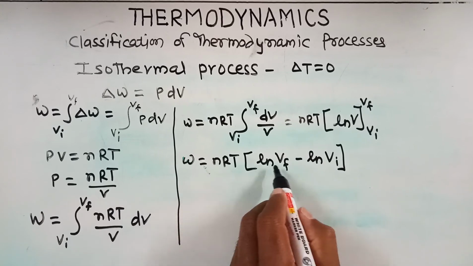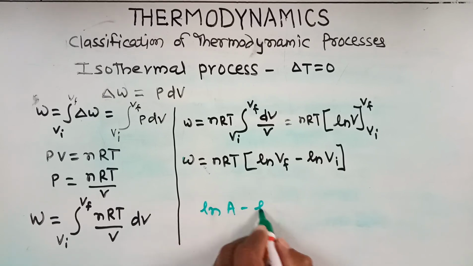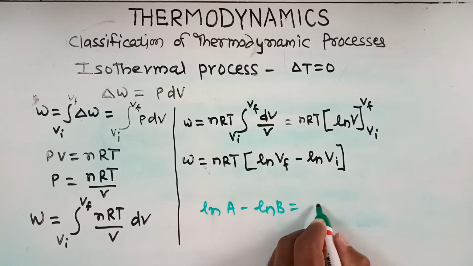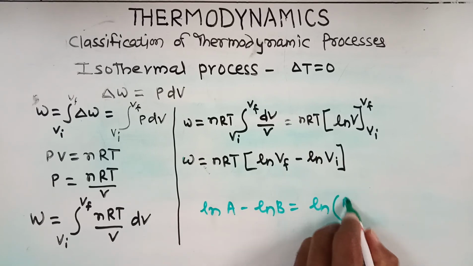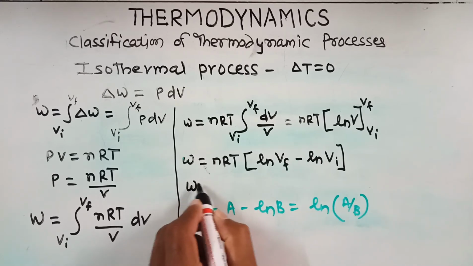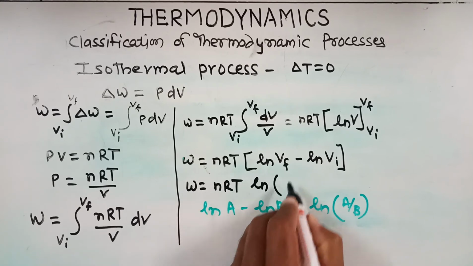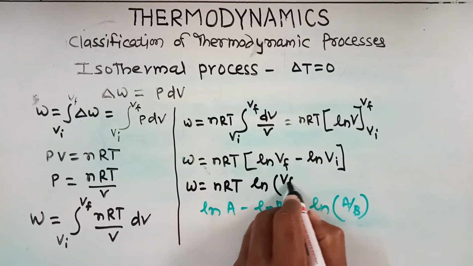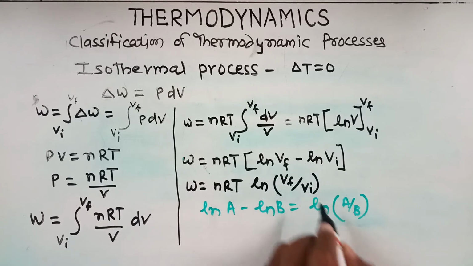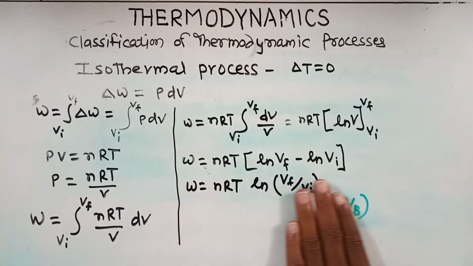We also know that log of A minus log of B is equal to log of A upon B. Same thing is here. We get W is equal to nRT log of Vf upon Vi, where A is Vf and B is Vi. We get this equation for the work done.